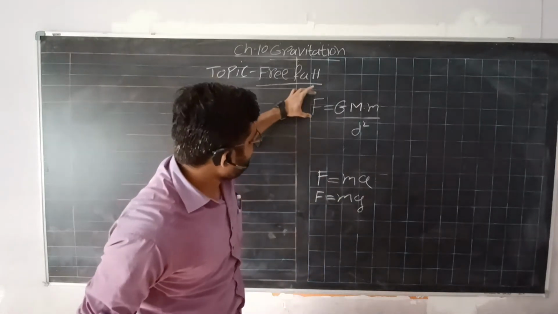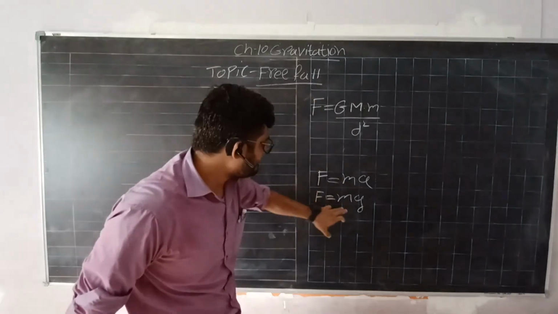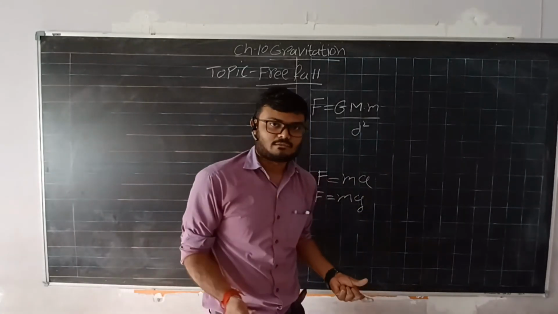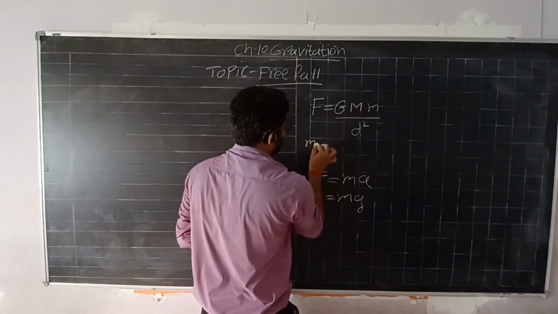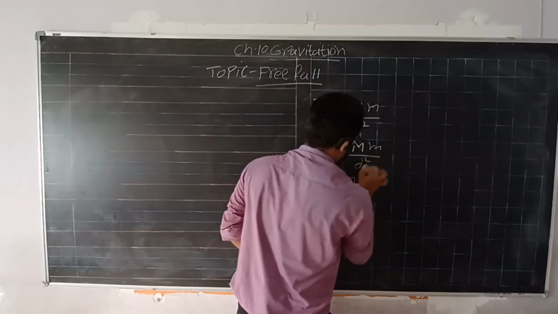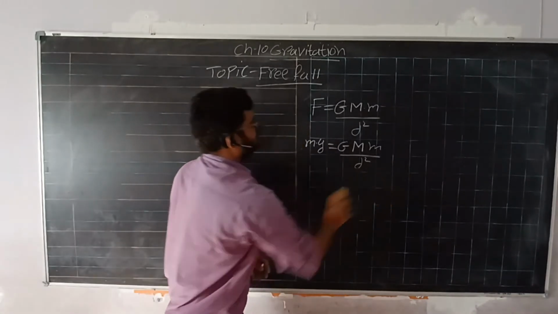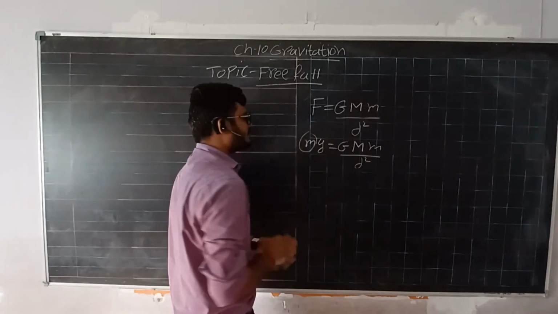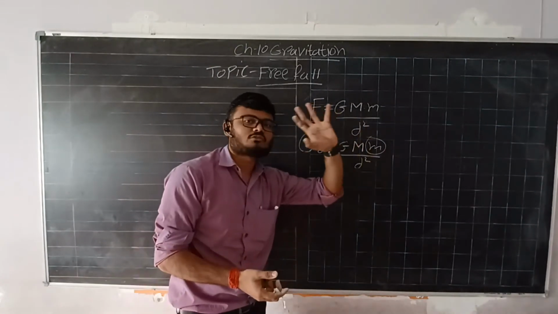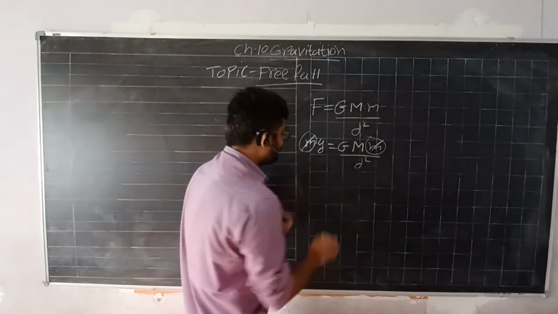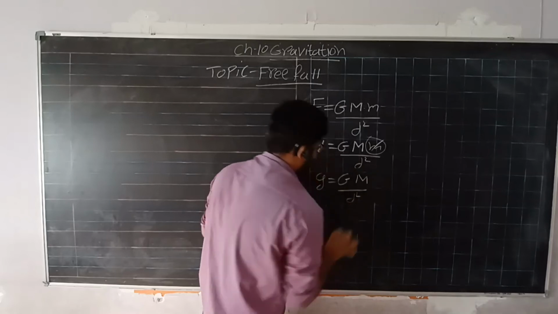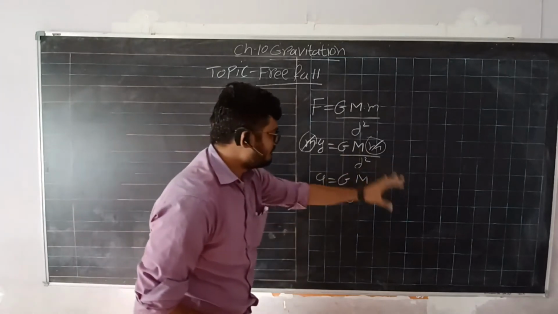Because the force here is taken as mg, which is the mass of the object and g, the acceleration due to gravitation, let's put it over here. You can see that this and this are the same thing, the mass of the object, so this crosses out. That becomes our main equation.